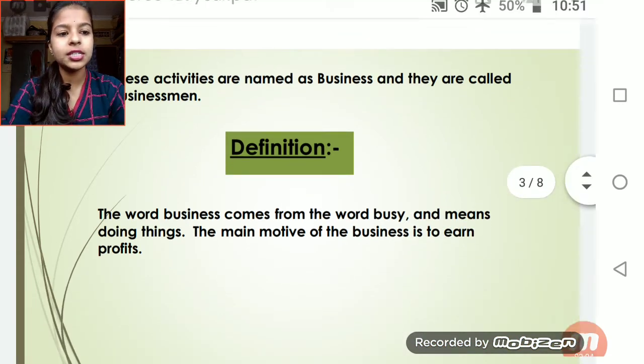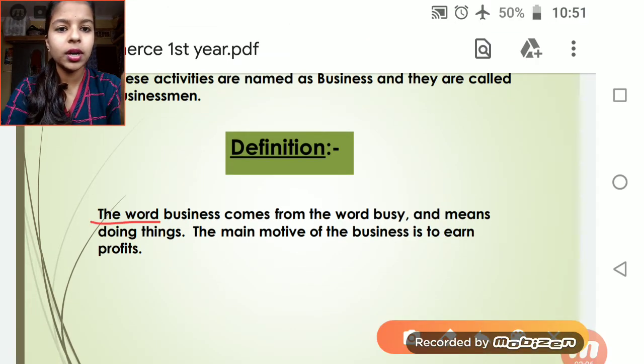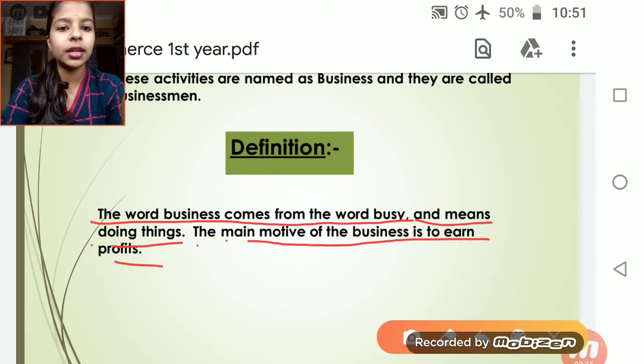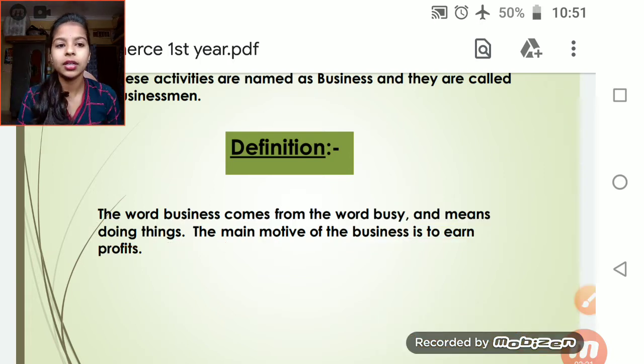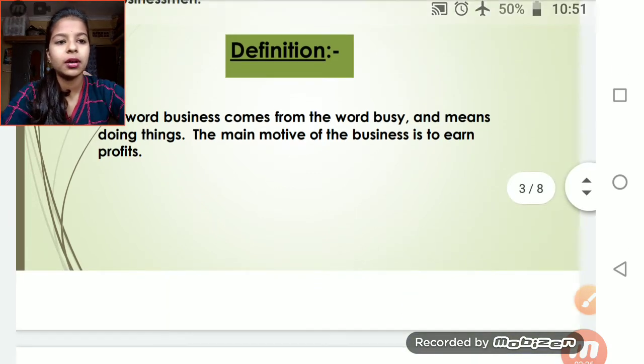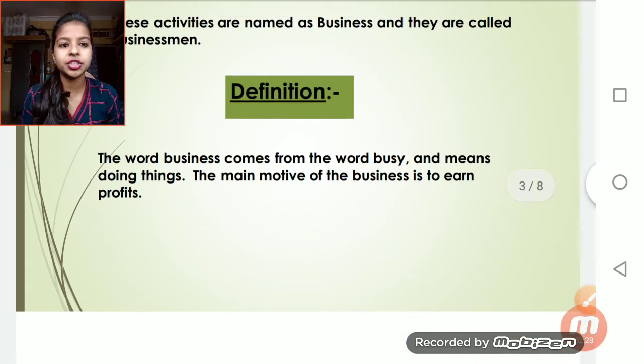And the definition is: the word business comes from the word busy, and means doing things. The main motive of business is to earn money. We'll learn deeply about business and its definition later. And then I gave you the definition. What is the definition? The word business comes from the word busy and means doing things. The main motive of the business is to earn profits.